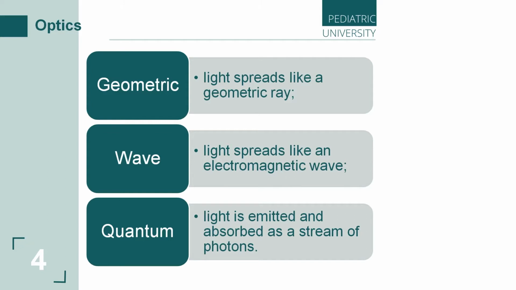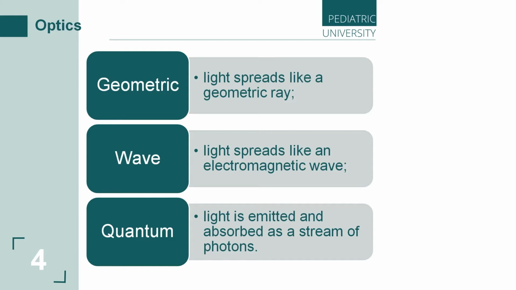We can say light spreads like an electromagnetic wave, as we said earlier. And the last part is quantum optics. What about quantum optics? Quantum optics is a branch of optics that deals with the study of phenomena in which the quantum properties of light are manifested. We can say light is emitted and absorbed as a stream of photons.